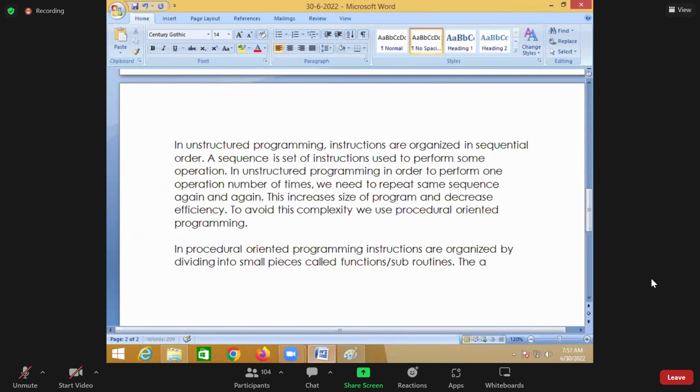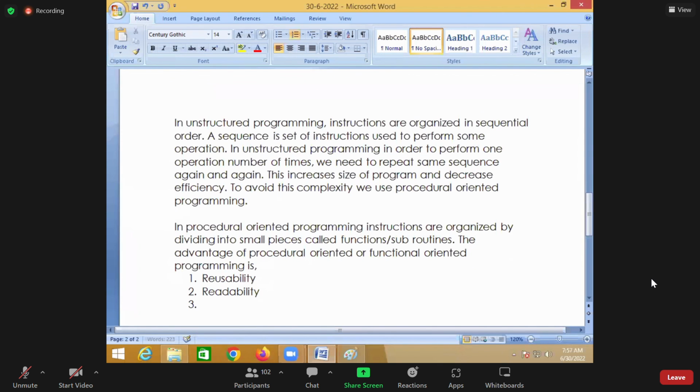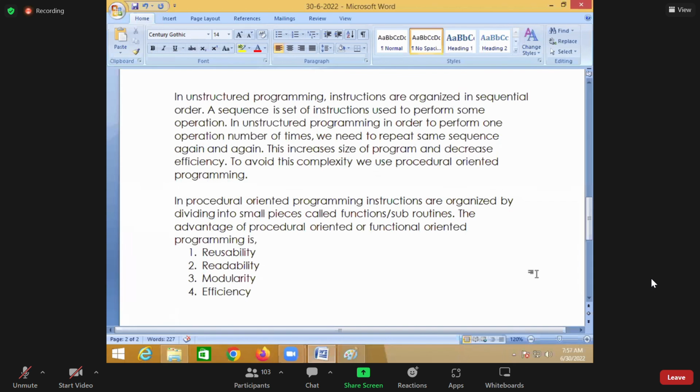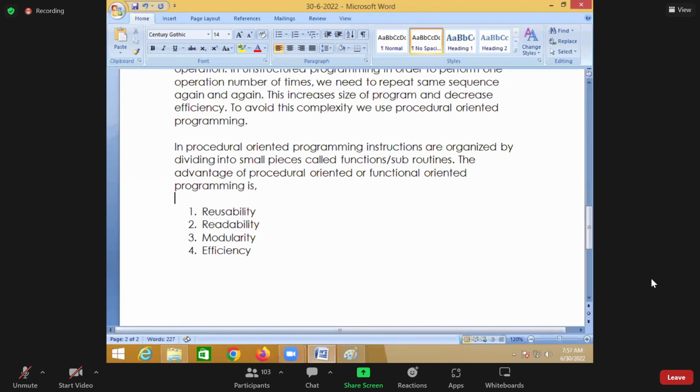So the advantages of procedural oriented or functional oriented programming are, first one reusability, second one readability, third one modularity, and fourth one efficiency.